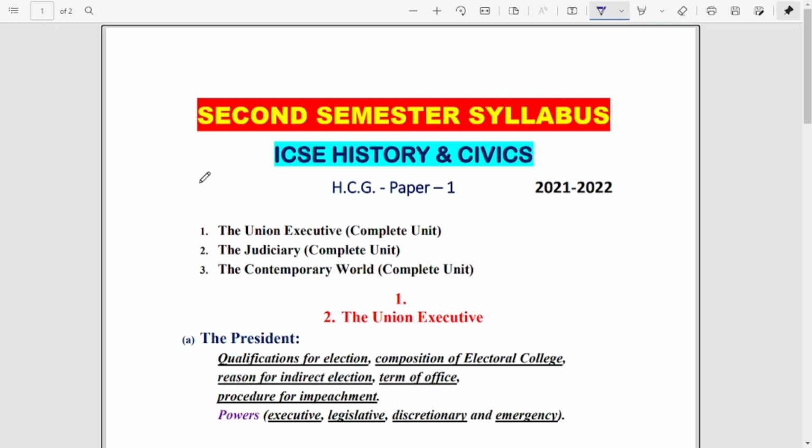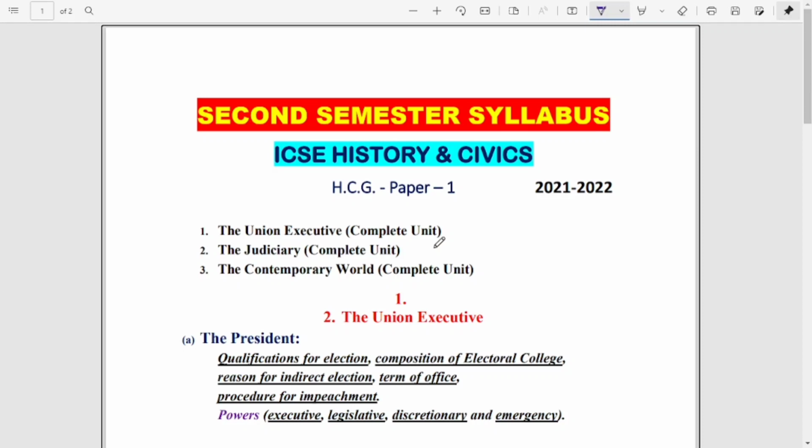As per the bifurcated syllabus, 3 units are left that are included in your second semester. So 2 units from civics and 1 unit from contemporary world, that is world history. You can see here union executive and judiciary, and the third one is contemporary world. So the complete unit you have to prepare as per the syllabus asked by the council.